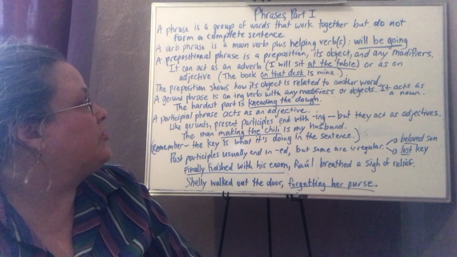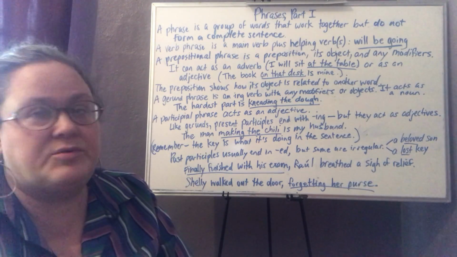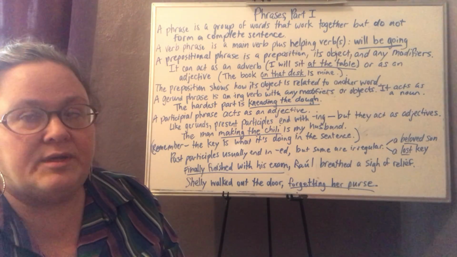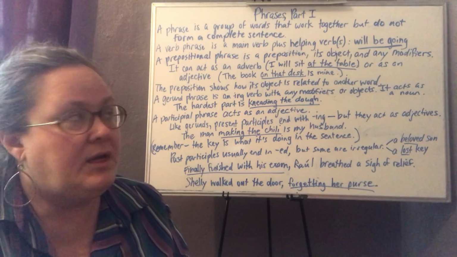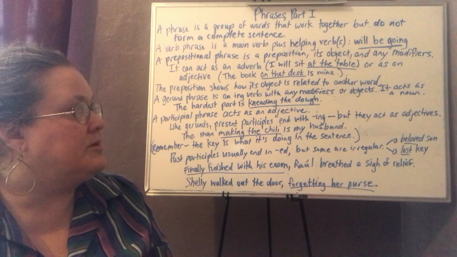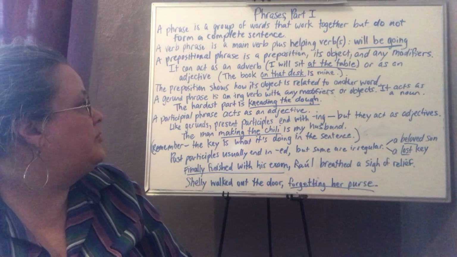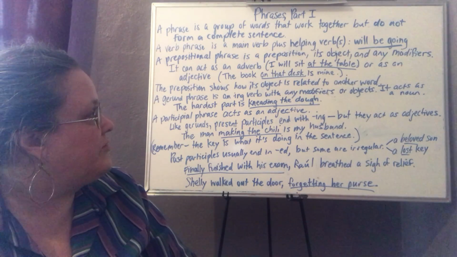So, for example, a verb phrase consists of a main verb plus any helping verbs that it might have. Here's a verb phrase: will be going. That is not a complete sentence because it needs a subject. It has a predicate, which would be that main verb going, but it doesn't have a subject. So it's a phrase.